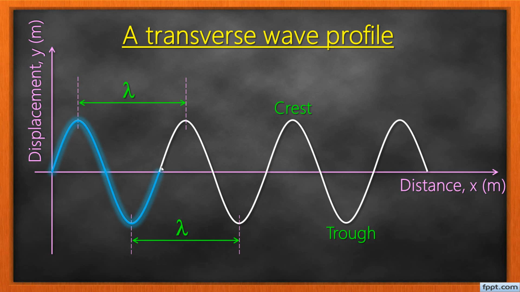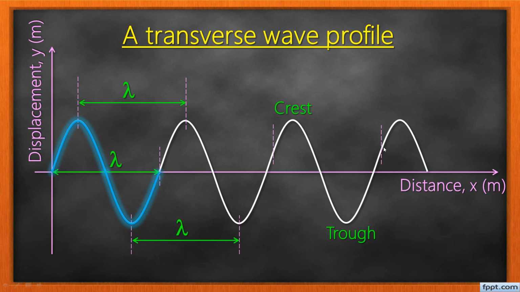And the distance traveled by one complete cycle still gives the wavelength of the wave. You also have to know that if you take two particles that are in phase, a particle here and another particle here, we shall understand what it means for particles to be in phase.